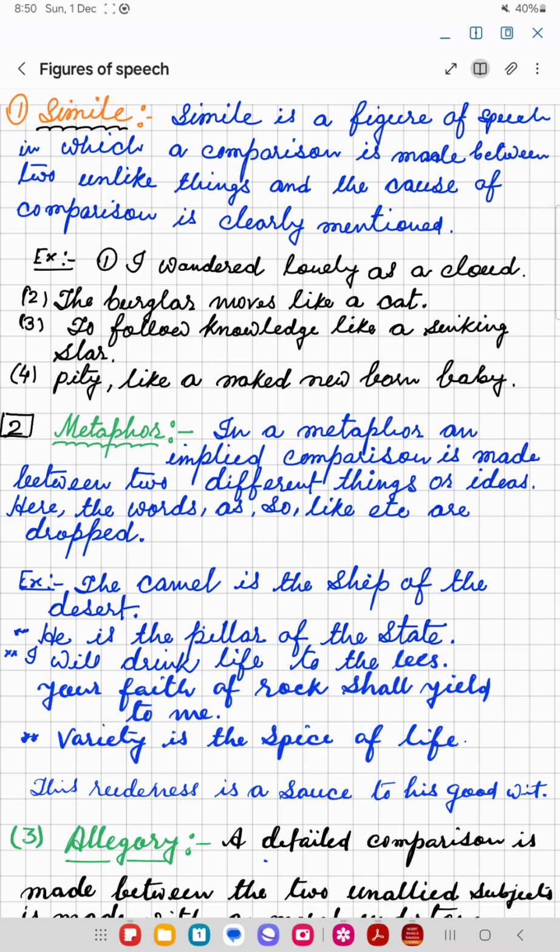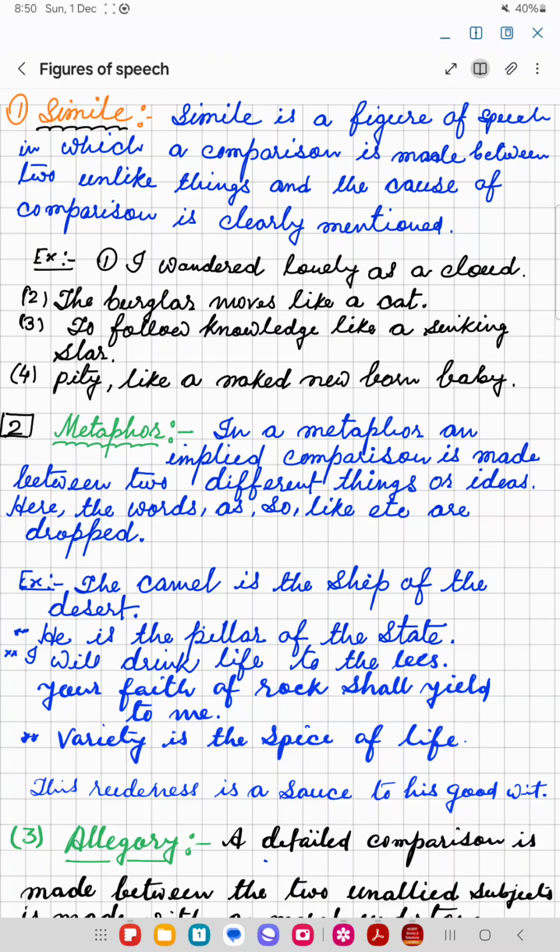Metaphor. In a metaphor, an implied comparison is made between two different things or ideas. Here the words as, so, like, etc. are dropped. So metaphor is a figure of speech in which a comparison is made between two dissimilar things, but the point of comparison is hidden. The cause of comparison is hidden. It is not mentioned why the comparison is made between the two.